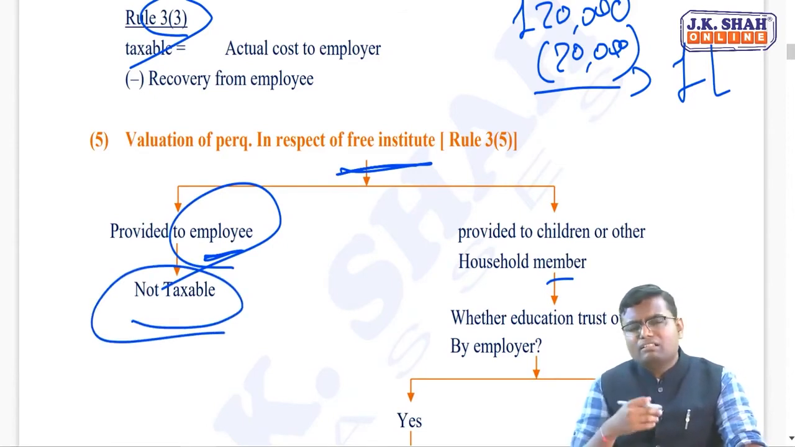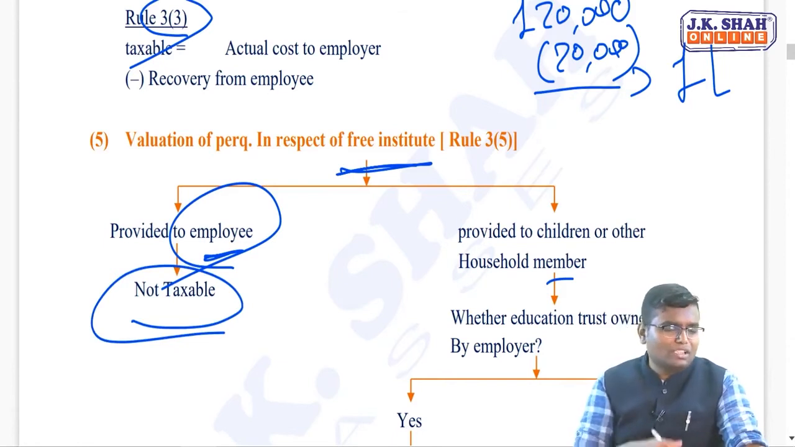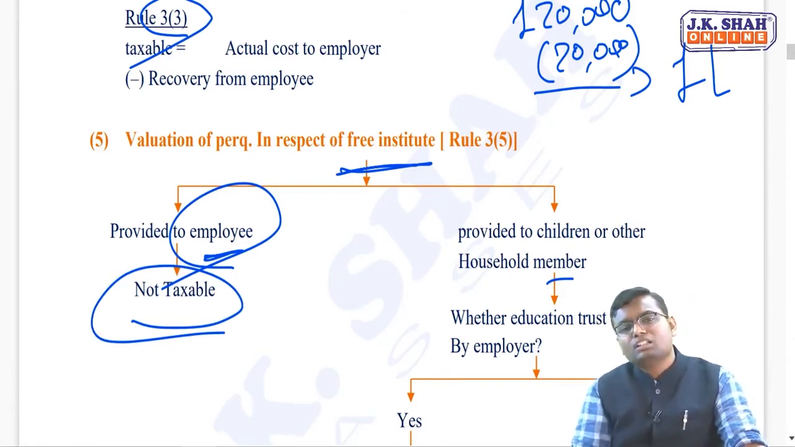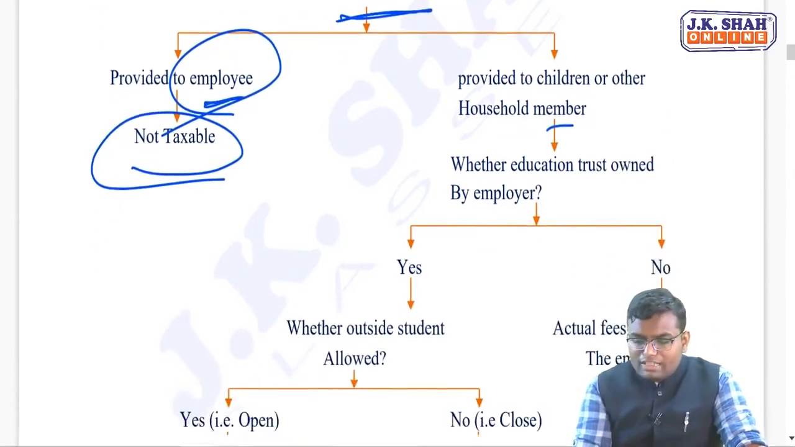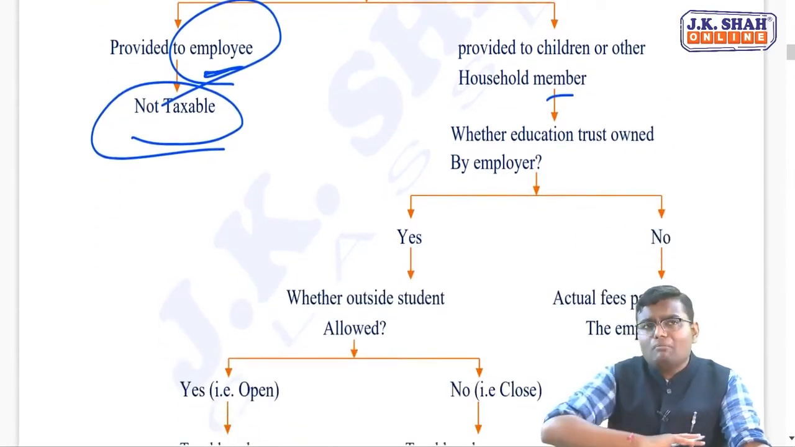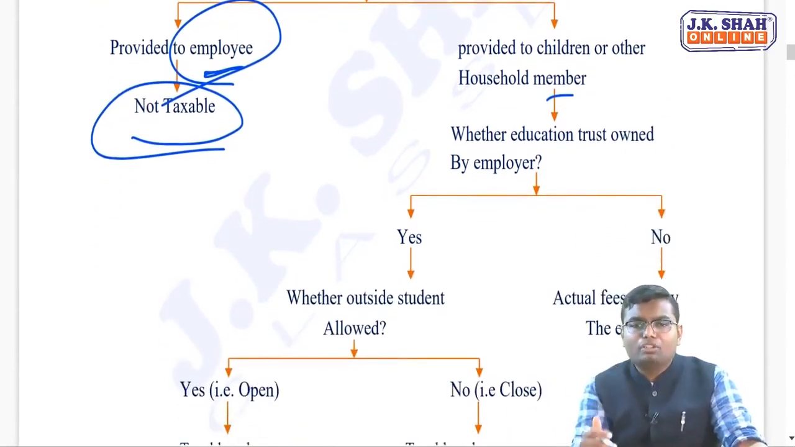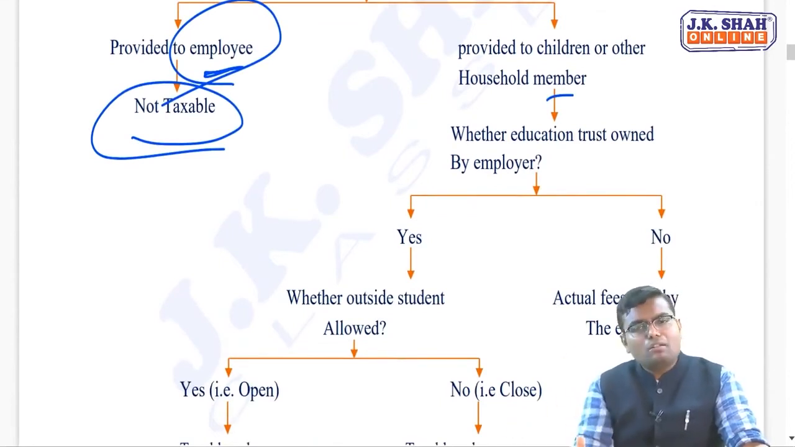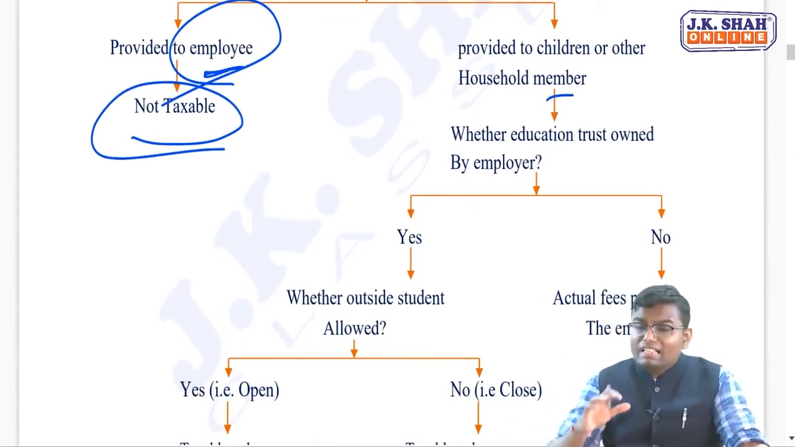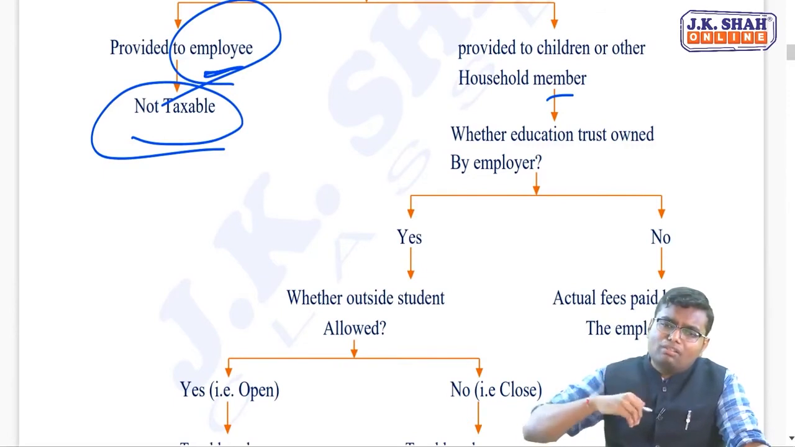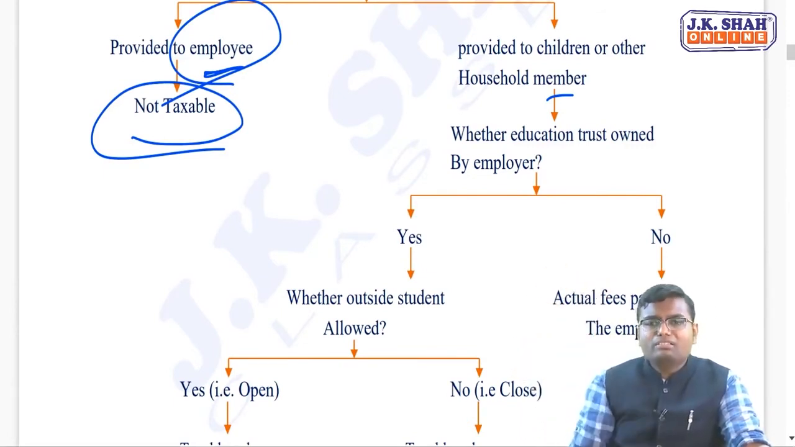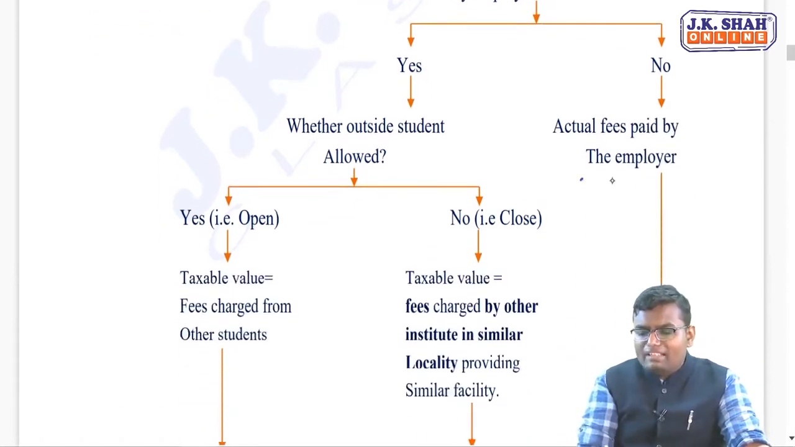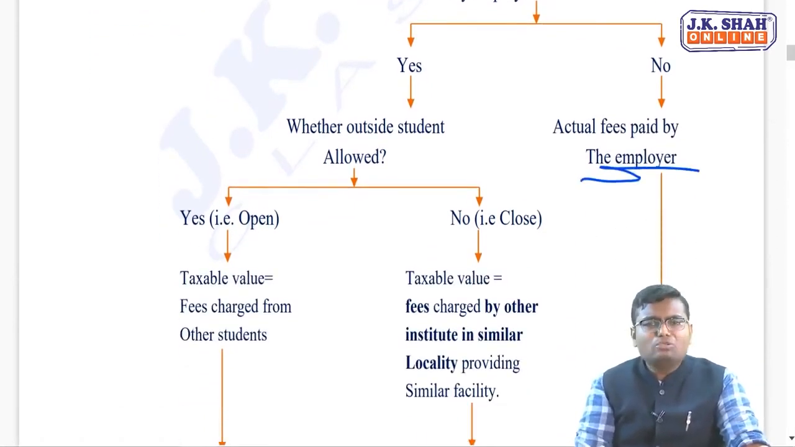Seminar fee reimbursed, some courses are done by the employee, fees are reimbursed by the employer, nothing is taxable. But if the facility is provided to the family members, then you have to see whether the school is owned by the employer or not. Let's say it is not owned by the employer. Then whatever fees my employer pays to that school or college should be taxable to me. So actual fees paid by the employer should be taxable to me.